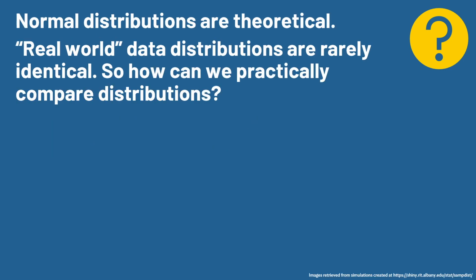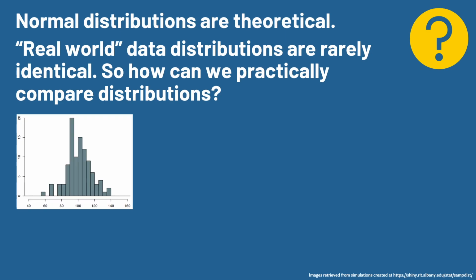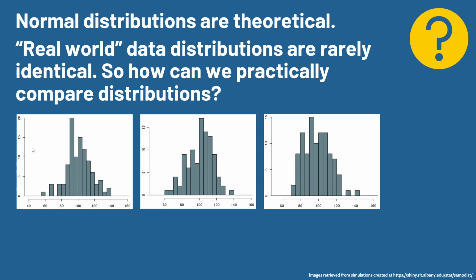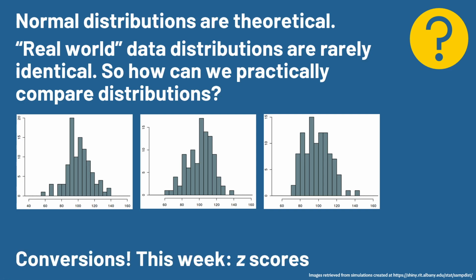And so, to reiterate that more explicitly, normal distributions, like we said, are theoretical. Real world data distributions are rarely identical. So for example, I just used a simulator to kick out some distributions, and you can see you can follow a curve if you wanted to draw one on there, but they don't look exactly the same, right? There are some differences. So in order to practically compare distributions, we need some sort of standard, quote unquote, perfect or symmetrical distribution to look back to. And that is the standard normal distribution.